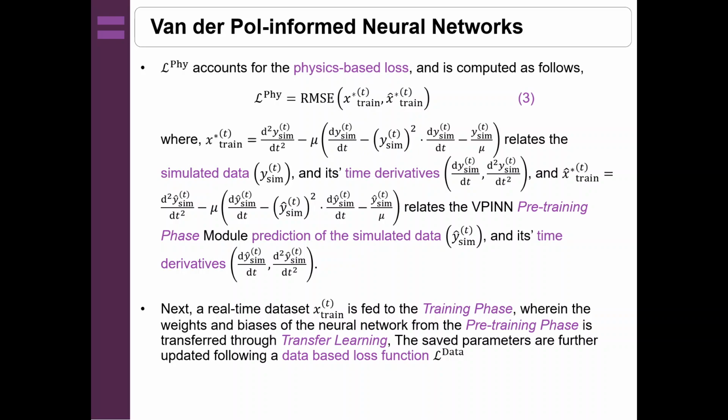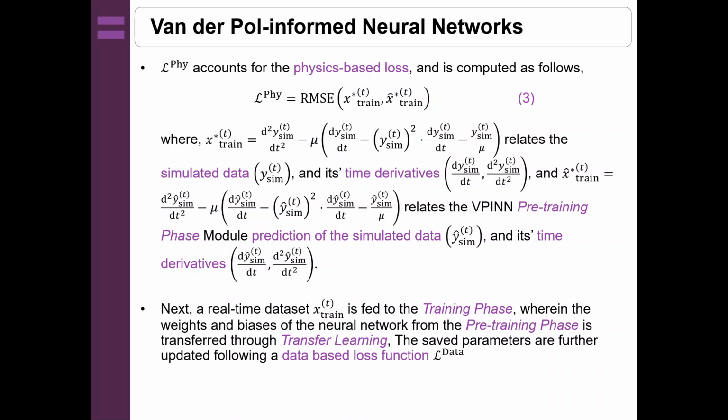In the next phase, that is the training phase, we will be taking in one real-time data set X train indexed at time t, wherein the weights and biases will be loaded from the pre-training phase, and they will be transferred by making use of the transfer learning approach.